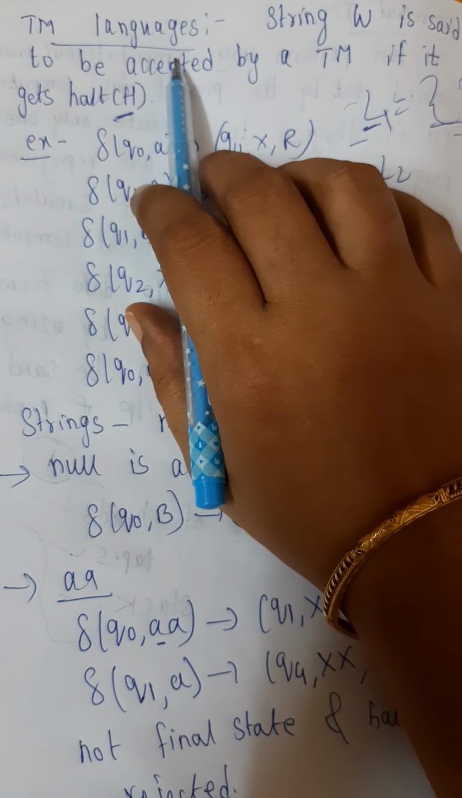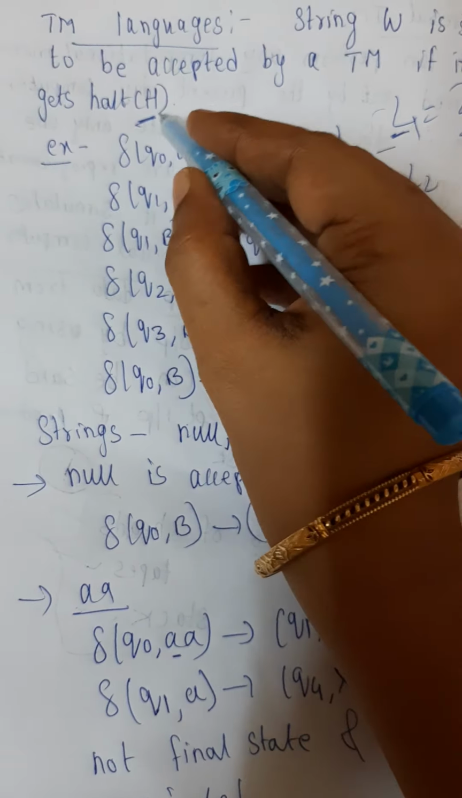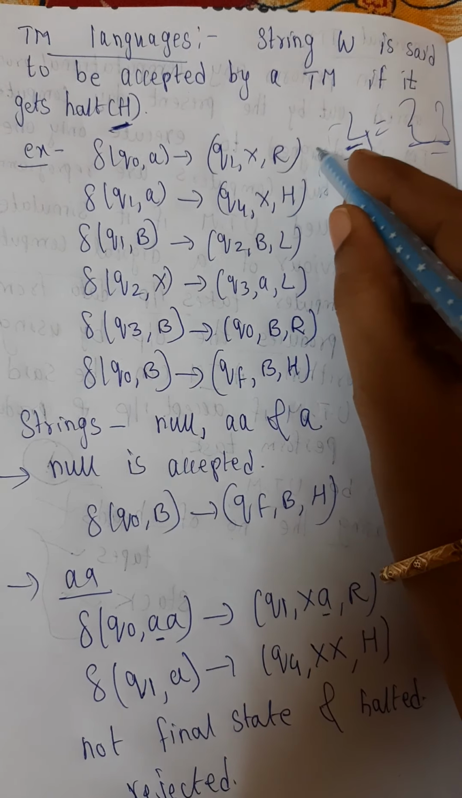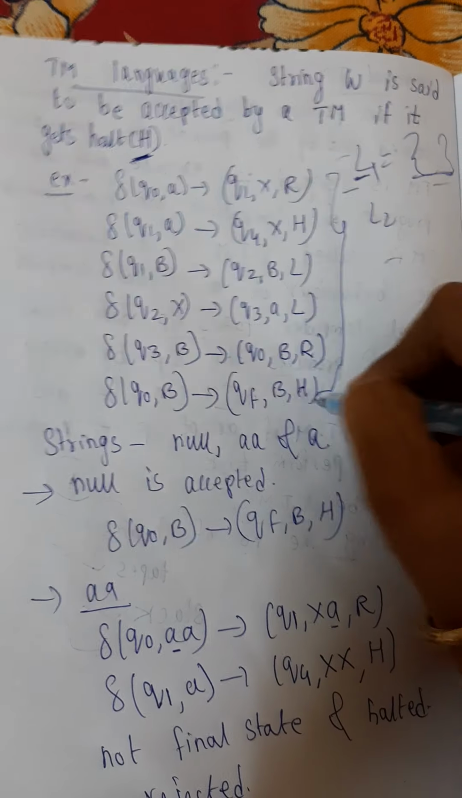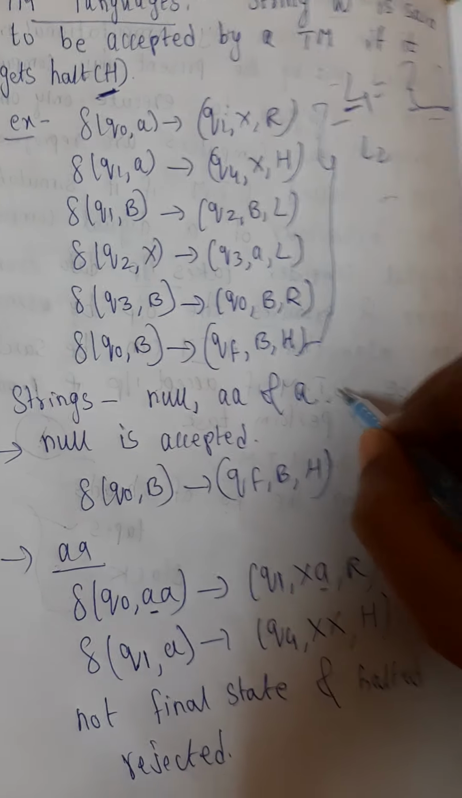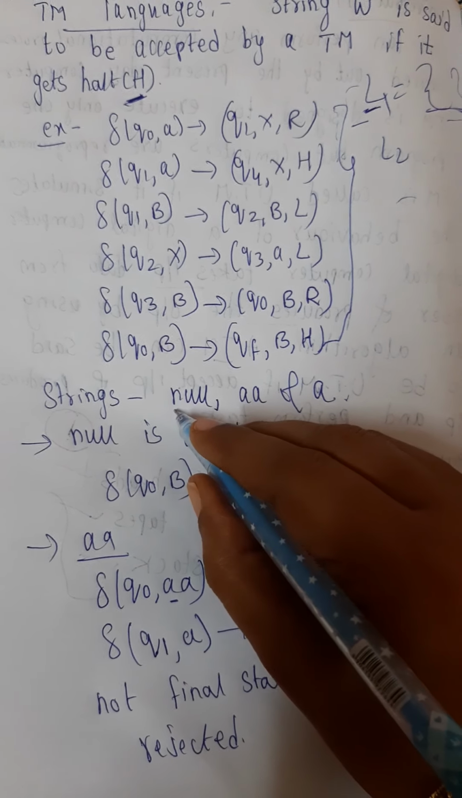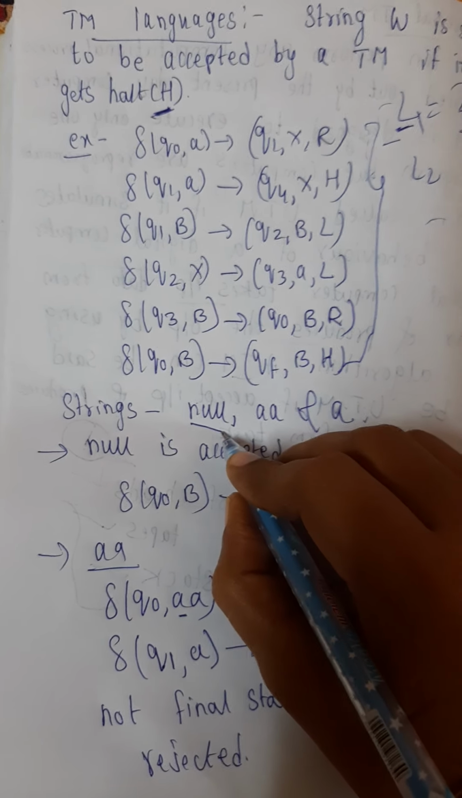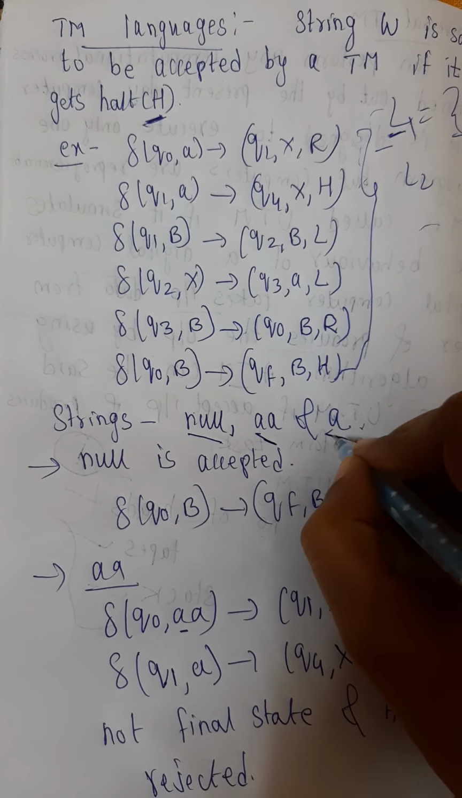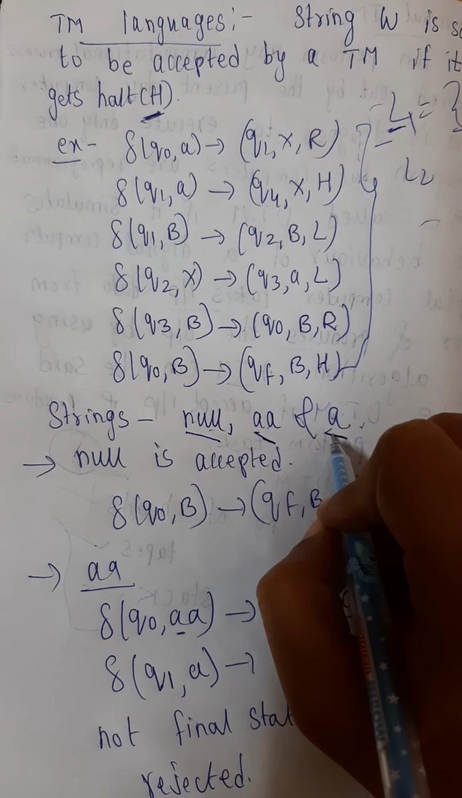So how do you say it is accepted? If it gets halted, then we say that it is accepted. Now, take an example. These are the productions, the transition functions we have here. For these transition functions, we have three strings: first is null, second is AA, and the third is A.